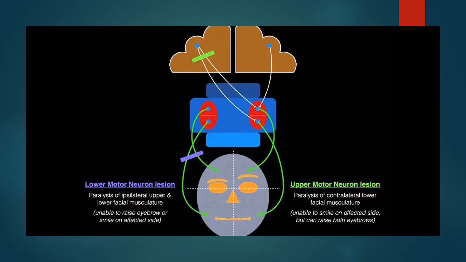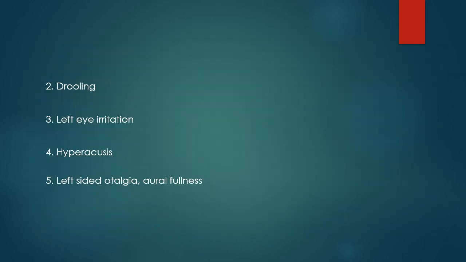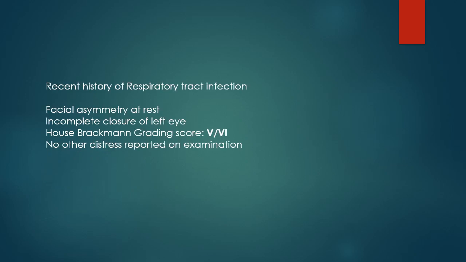In upper motor neuron lesions, only the lower half of the opposite side of the face gets paralyzed, as the upper halves have dual nerve supply. Other presenting features of the patient were drooling, left eye irritation, hyperacusis, and left-sided otalgia with oral fullness. The patient had also given a recent history of respiratory tract infection for which he took antibiotics. Signs of facial asymmetry at rest and incomplete closure of the left eye were also noted. On further physical examination, he appeared well with no other distress or complications.